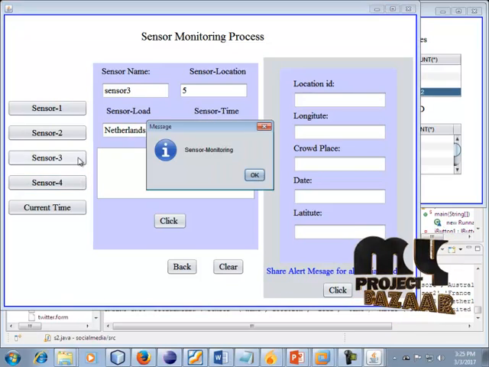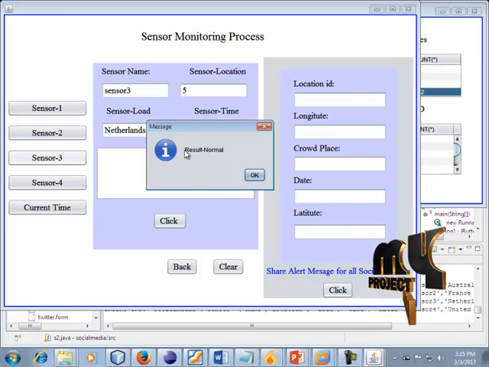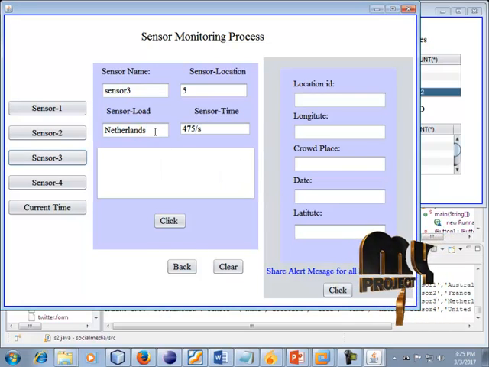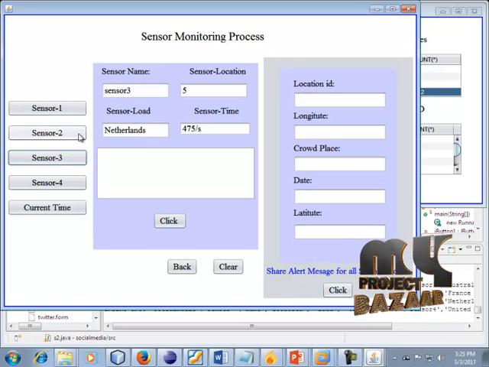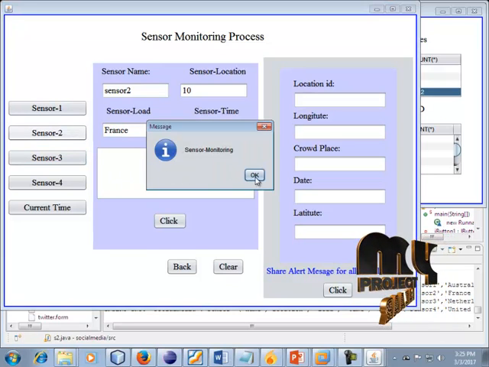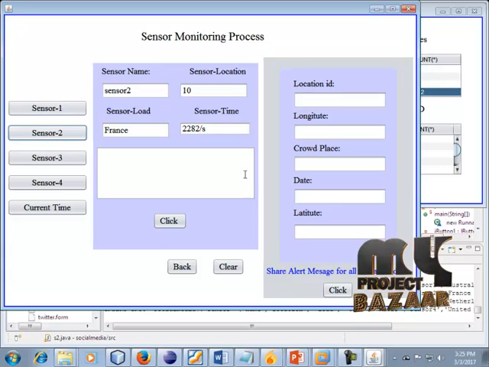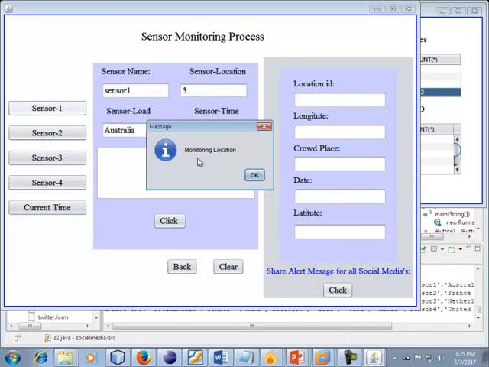So click this sensor 3. Sensor monitoring process result is normal. So Netherlands result can be normal, and click this sensor 2. Sensor monitoring process result can be normal. Okay, France result can be normal, and click this sensor 1 field.